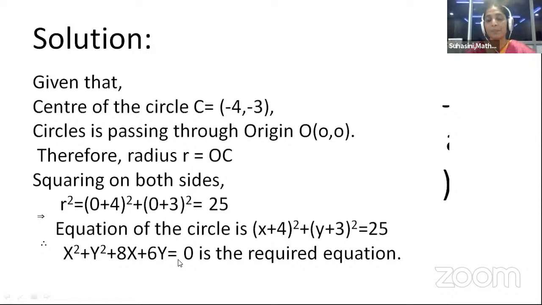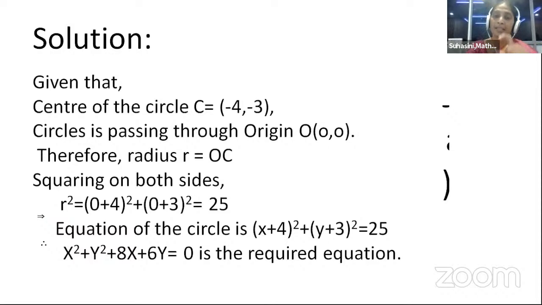Let us observe an important formula here. In the first year also we come across this kind of equation. y is equal to mx plus c is the equation of a straight line having the slope m. So y is equal to mx is a line passing through the origin. Now there we don't have the y intercept c. So it is an example to show an important fact: if a curve passes through the origin, its equation will be free from constant. Can you find the difference between y equal to mx plus c and y is equal to mx?